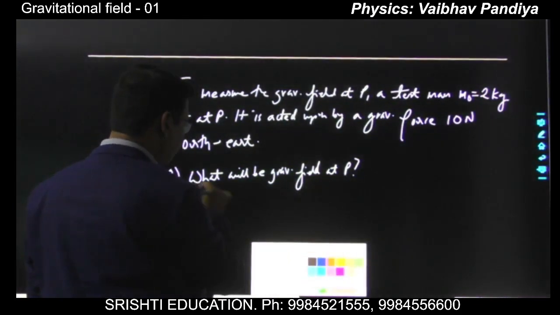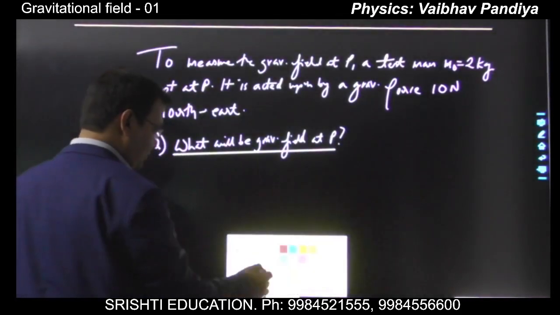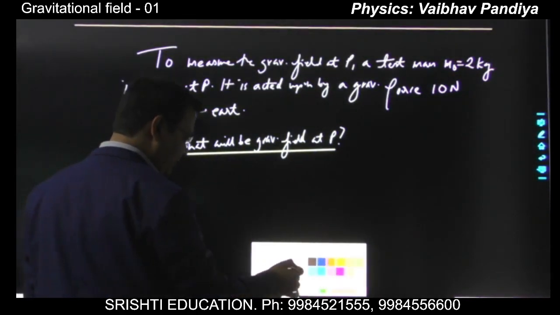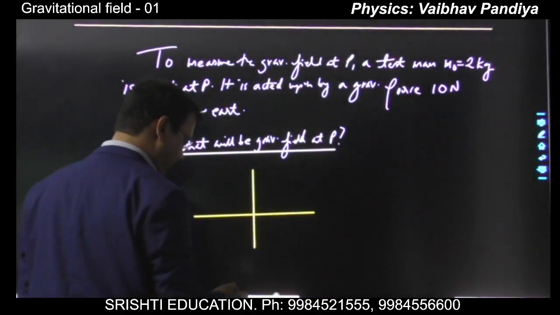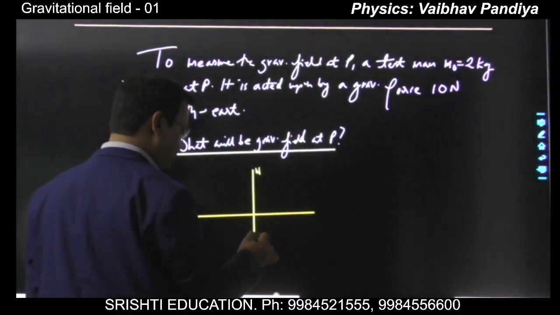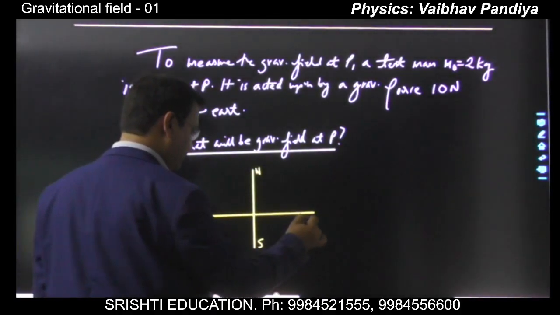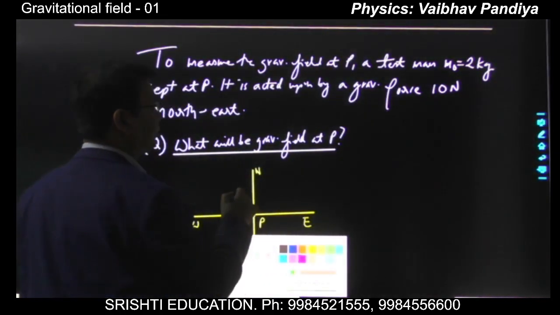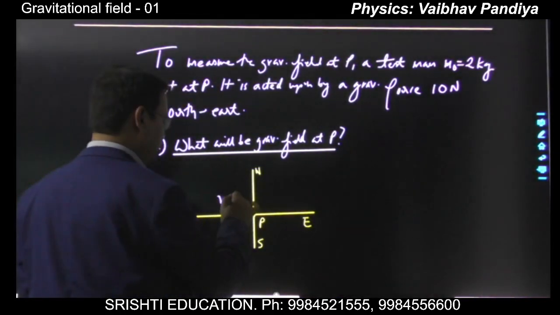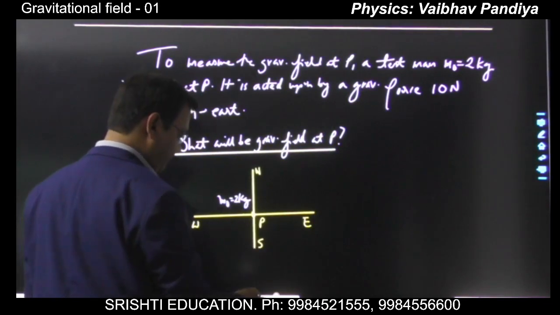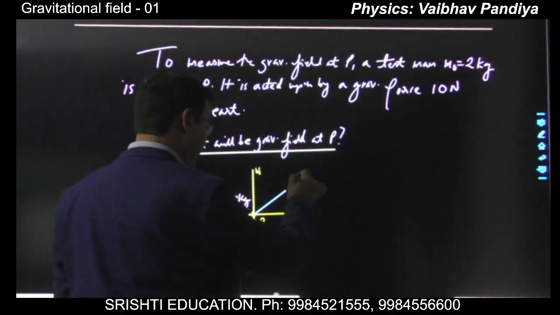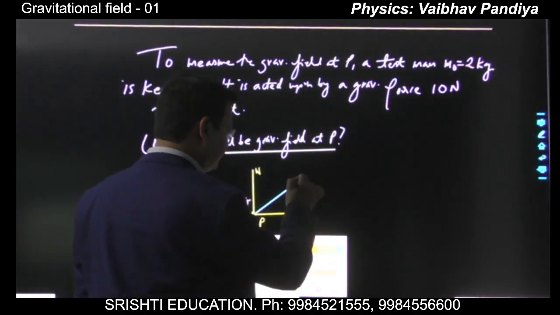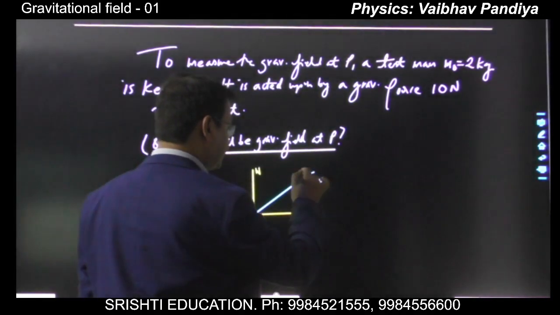You have to find what will be the gravitational field at P. So suppose I am making the direction grid: north, south, west, east, and this is a point P, and you are keeping a particle of mass 2 kg at P, and it experiences a gravitational force northeast.